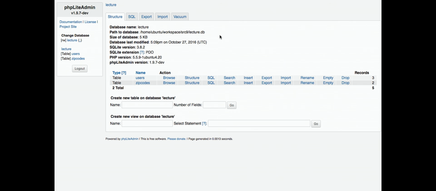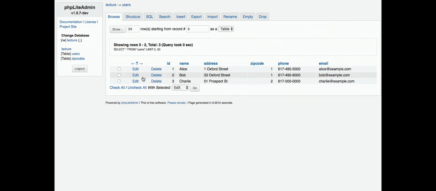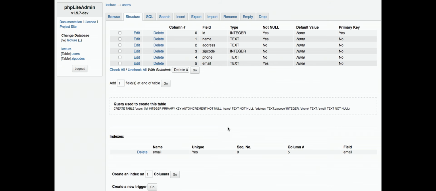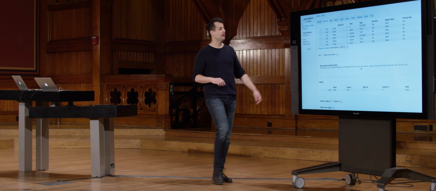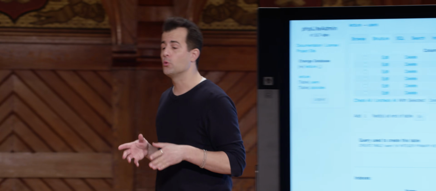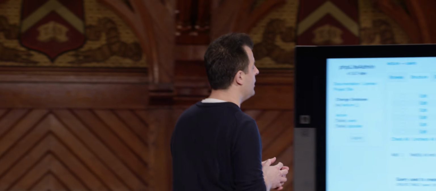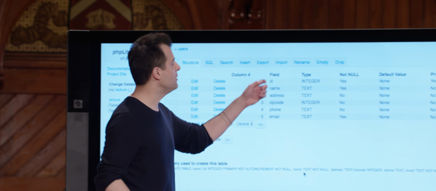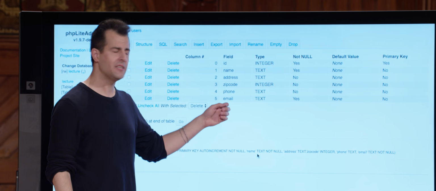But first, let me make mention of one detail in the tables that we have created. Back here in users, you'll recall that we had the structure of having an ID and a name and the address, zip code, phone, and email. What you'll actually find is that the world has generally standardized how you define what are called foreign keys in these tables. So specifically, which of the fields in this table are foreign to this table?